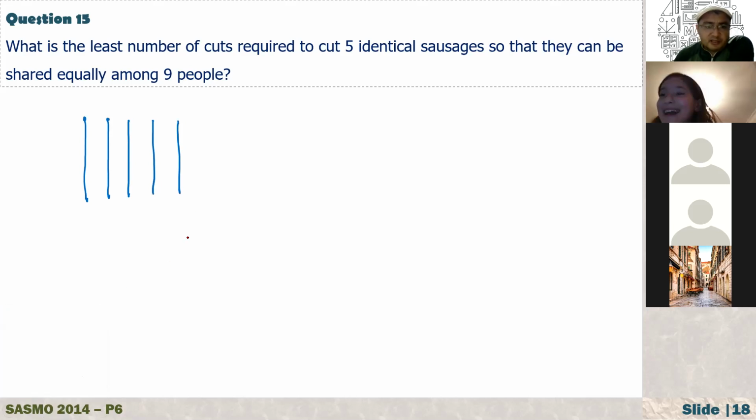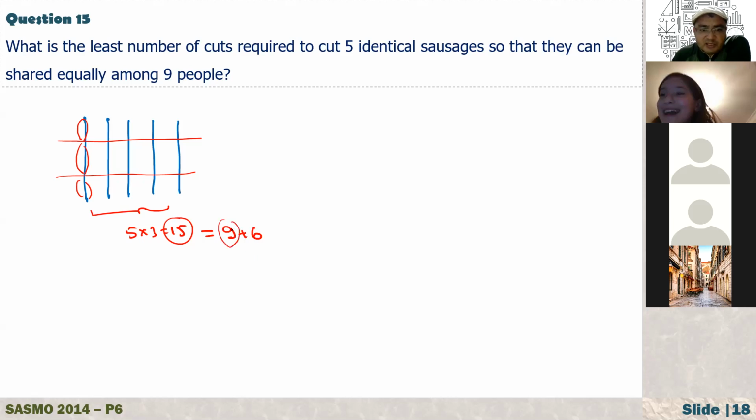Now I am going to cut from here. Number 1 is my first cut, and that is the second cut. Suppose that the parts are equal. So how many parts do we have here? It is 5 times 3, so I have 15 pieces here. I can just write it as 9 plus 6. Now I can distribute 9 of them to 9 people. Everybody gets 1/3 of each sausage.